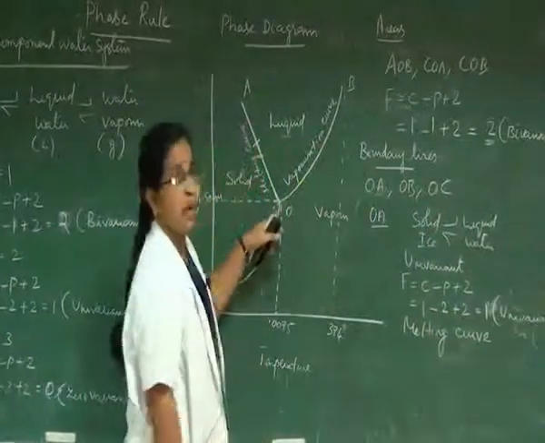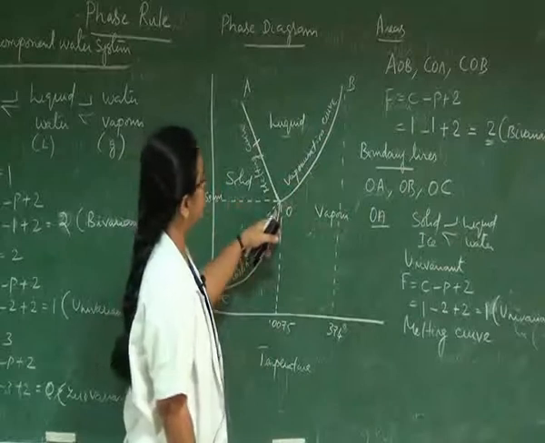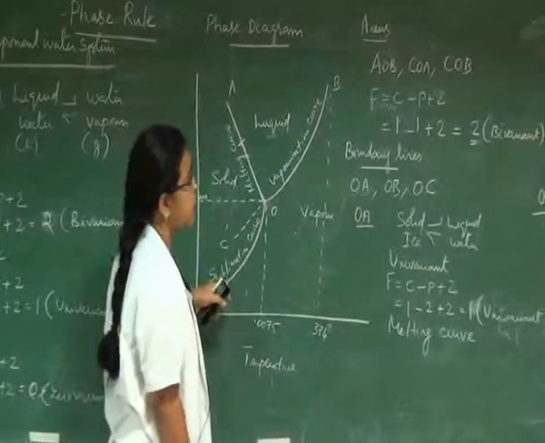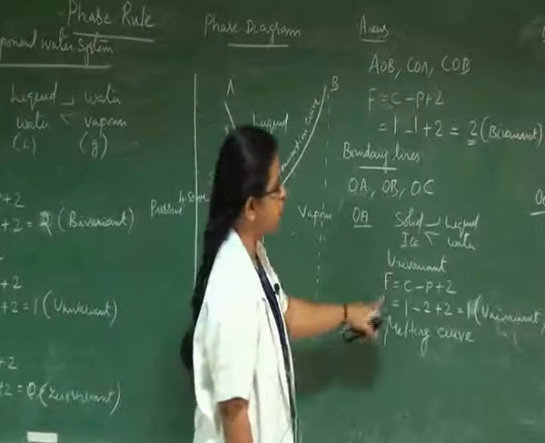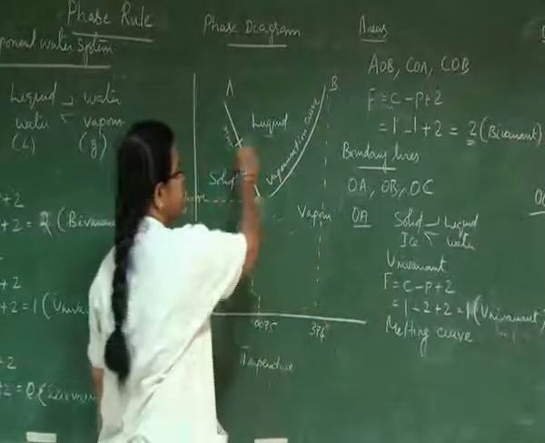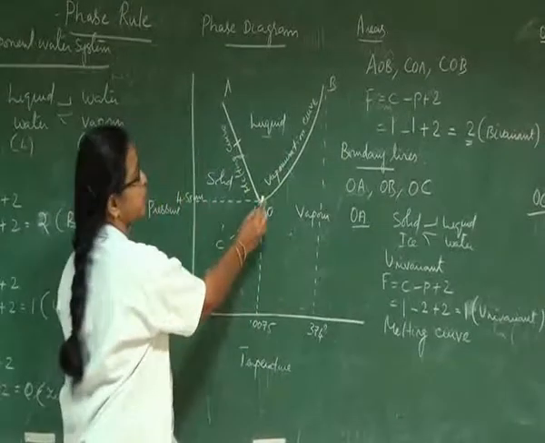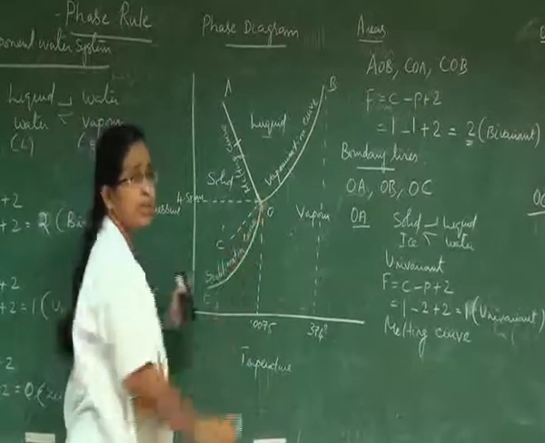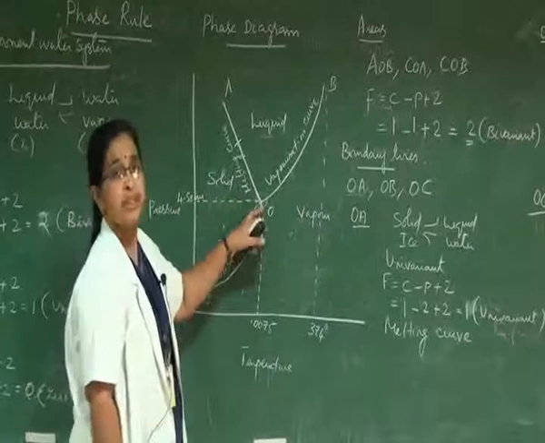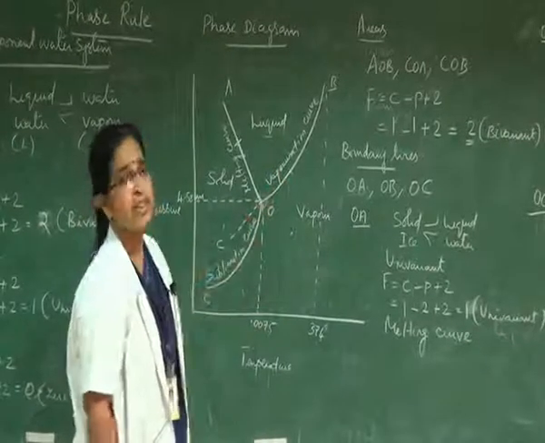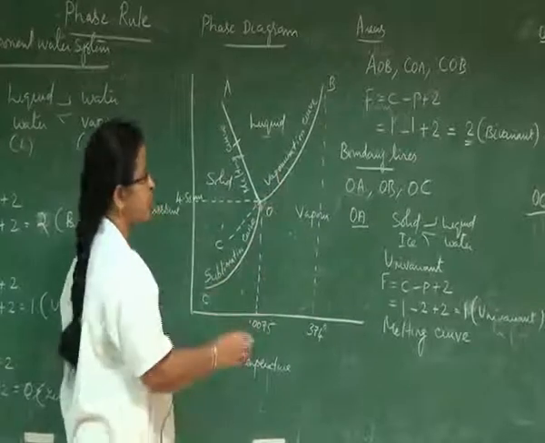Boundary lines are the lines, namely melting curve, vaporization curve and sublimation curve, along which any two phases are in equilibrium and the system becomes univariant. The third possibility is when all the three phases are in equilibrium at a particular point; that point is classified as the triple point where the system becomes zero variant.